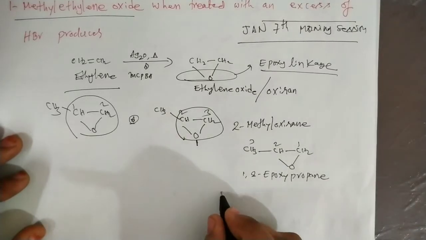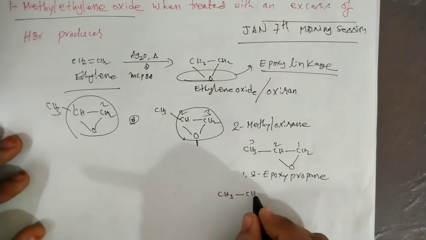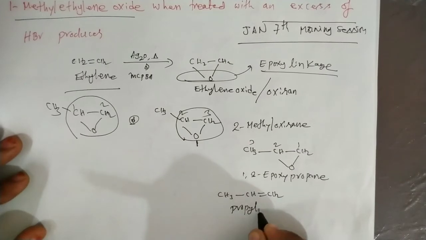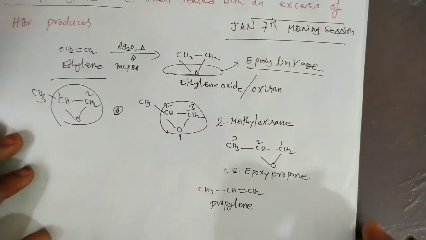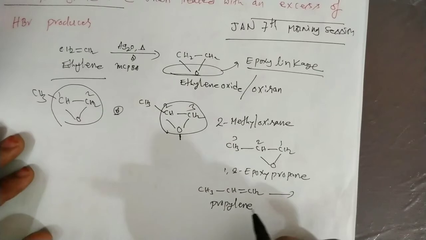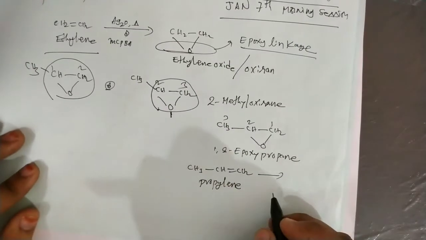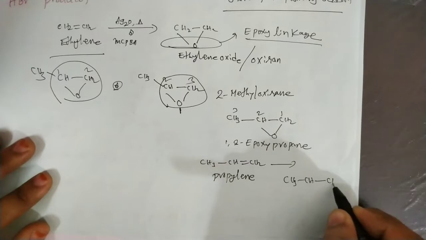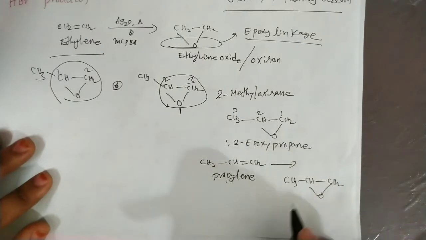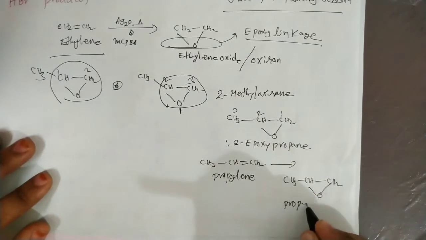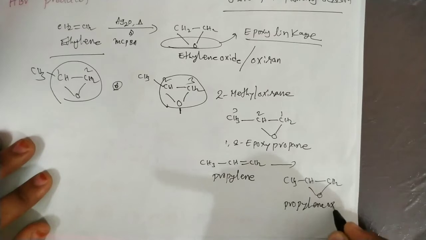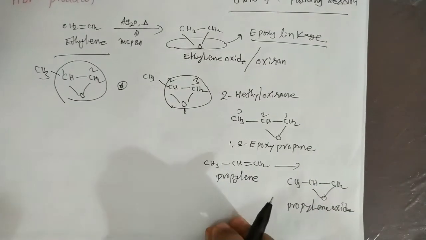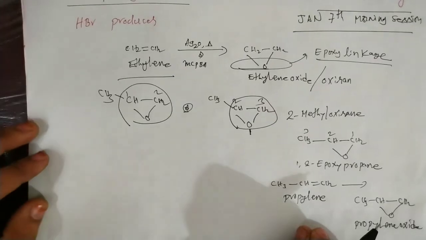Or another name we can give for this compound. Suppose this compound is propylene. This propylene on epoxidation gives a cyclic ether, that means CH3CH-CH2 with oxygen like this. So you can name it propylene oxide because it is the oxide of propylene and it is formed from the propylene molecule. Now here let us see what is the question.